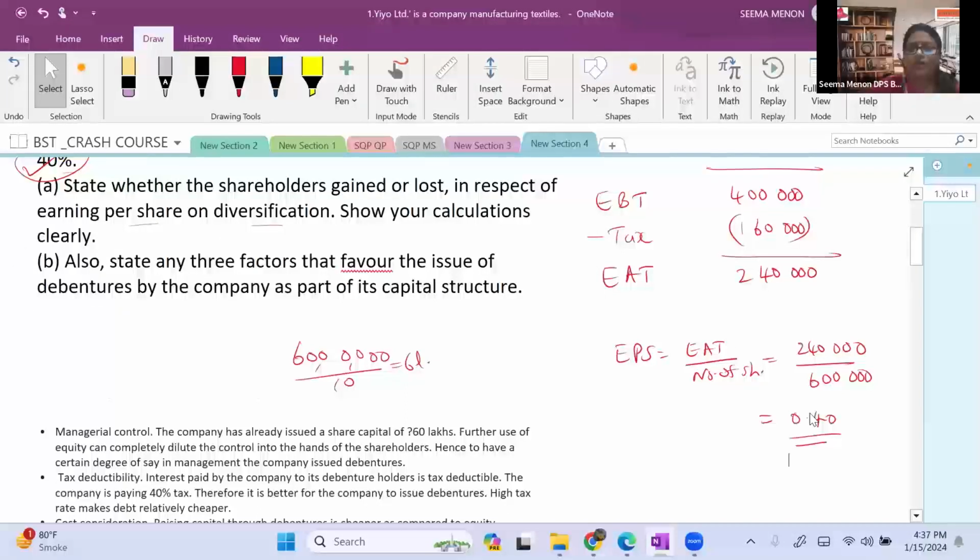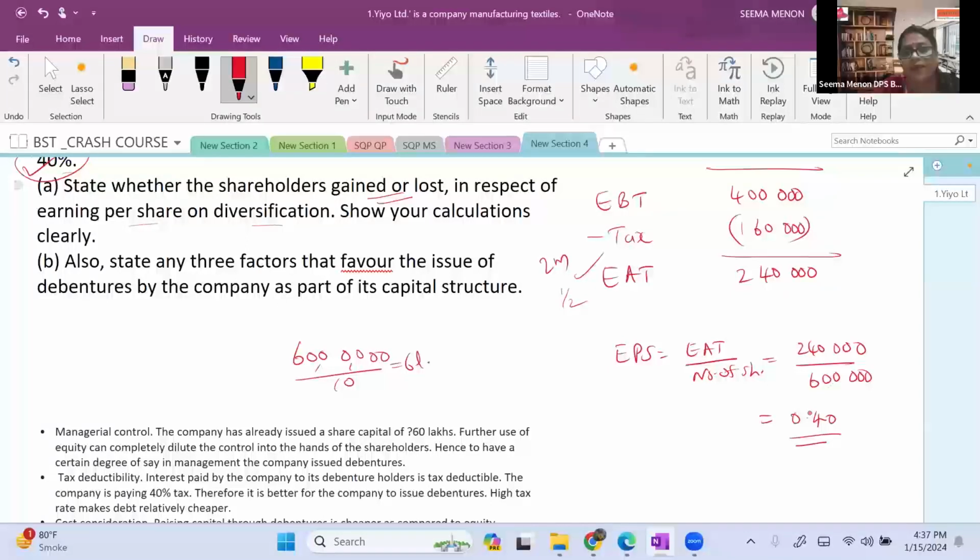So the shareholders did not gain, they lost. For this calculation, you are getting 2 marks. And if you write whether they gained or lost, they lost because of decrease in EPS from last year's 0.5 to 0.40. If you write this statement as the reason, you are going to get a half mark. Also, the calculation we have done.